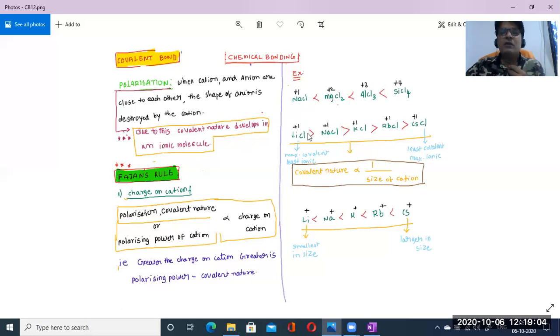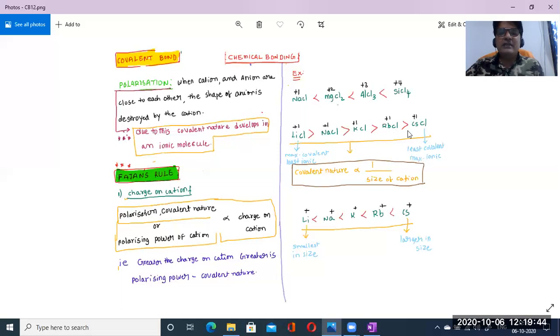Now suppose in the above example different charges are there, then we need to apply this relation. Suppose the charge is the same, like lithium, sodium, potassium, rubidium, cesium. These are examples of group elements. While coming from top to bottom in the group, for the halides of these first A group elements, the covalent nature gradually decreases.